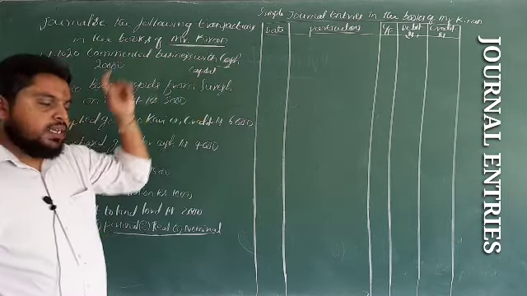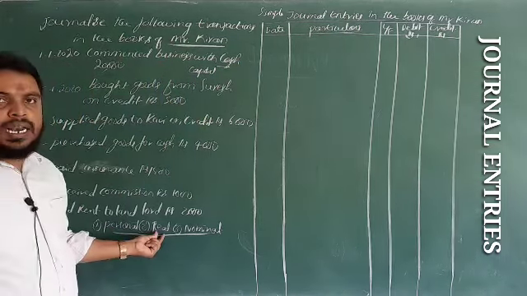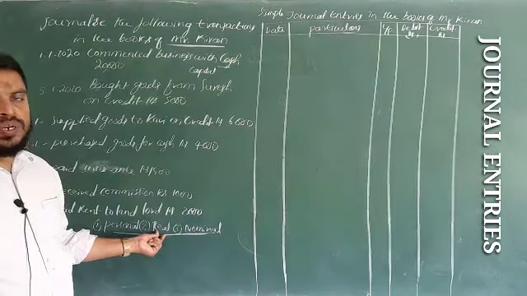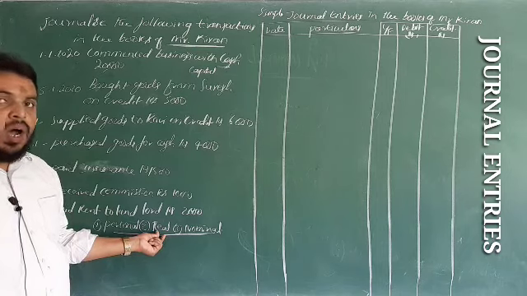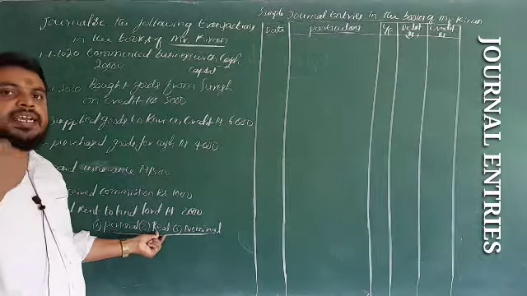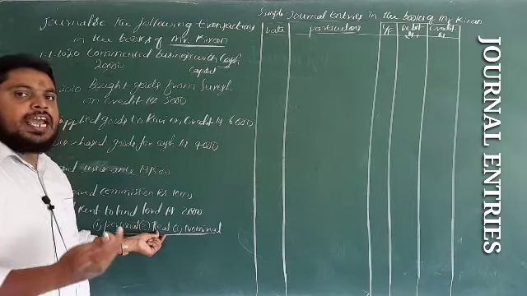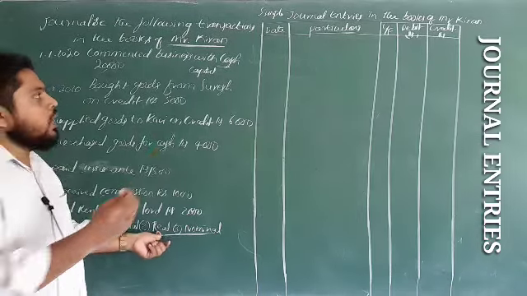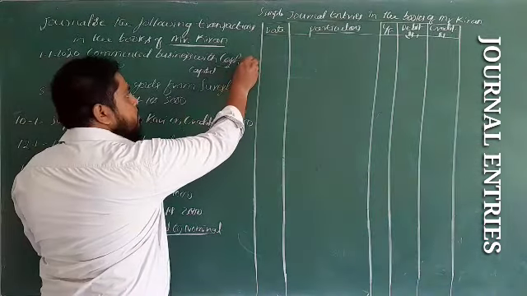Cash is an asset, and assets come under the real account. For a real account, debit what comes in, credit what goes out. The owner is starting his business with cash, so cash is coming into the business and cash is debited.